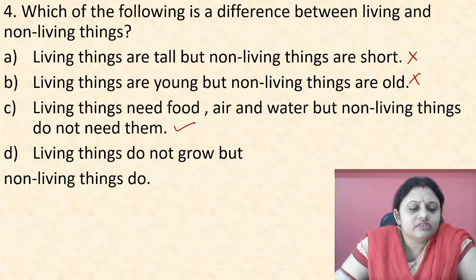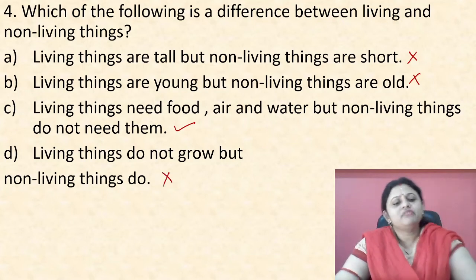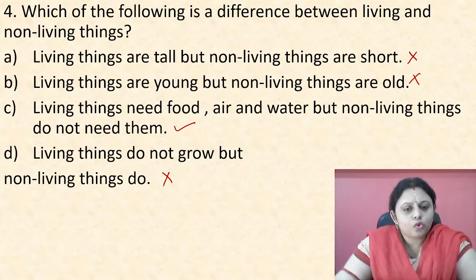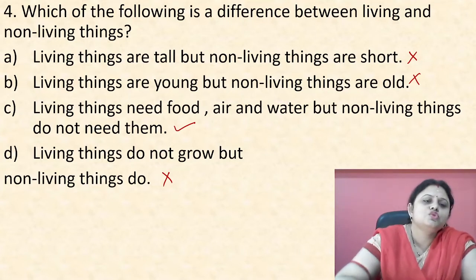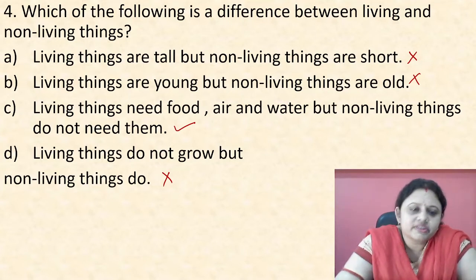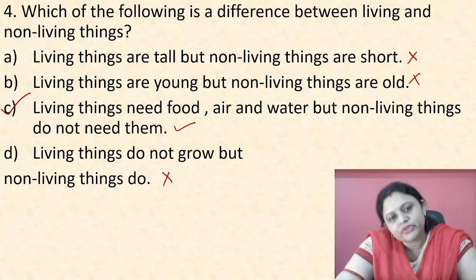Next, living things do not grow, but non-living things do. That is also wrong. Living things grow, we grow. Animals grow, plants grow, but does a non-living thing grow? No, a non-living thing does not grow. So which is our correct option? Our correct option is option C.